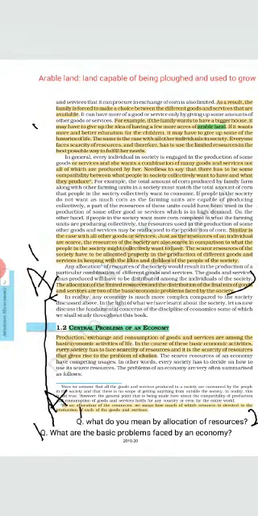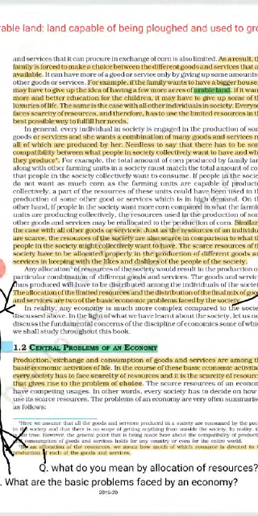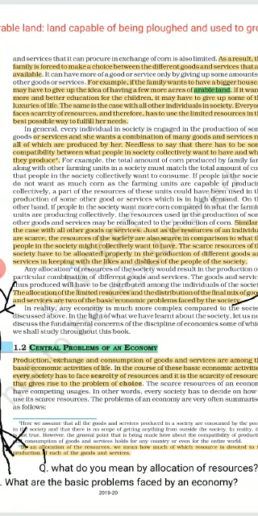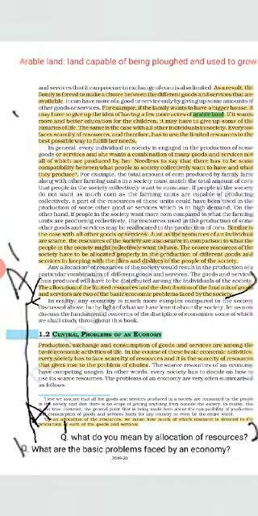Now one question arises here. What are the basic problems faced by an economy? There are two basic problems faced by an economy. One is the allocation of limited resources. Resources are limited, so how do we use the resources properly? Second is the distribution of final goods. Final goods are available, so they should be distributed to all sections of society, meaning rich and poor. So these are the two basic problems faced by every economy.